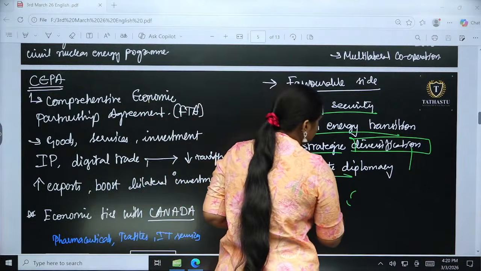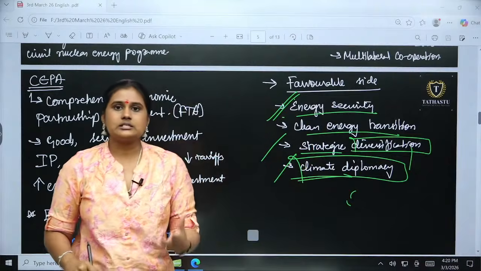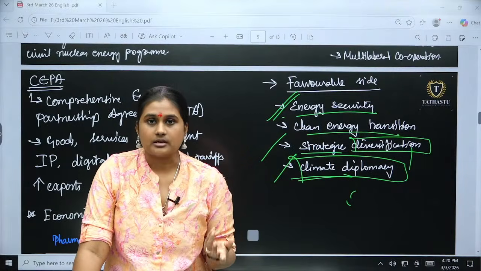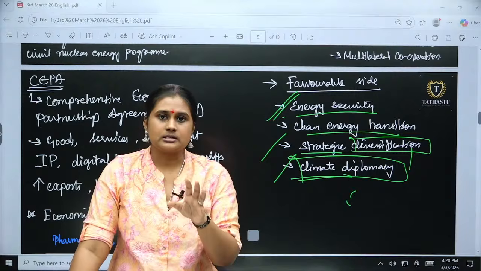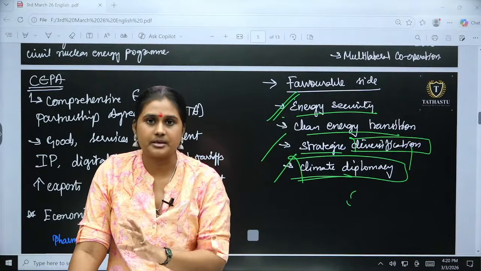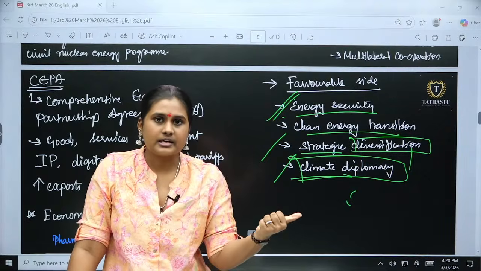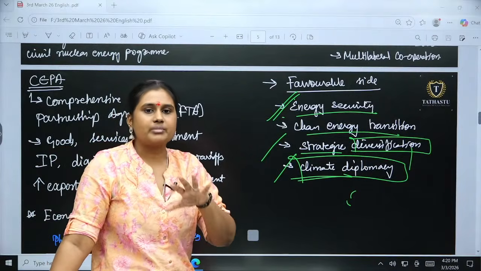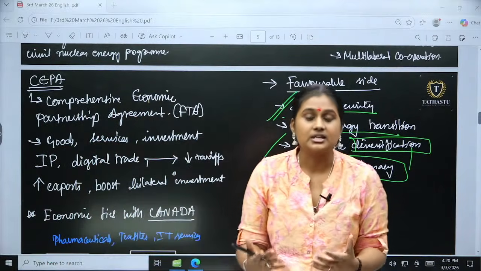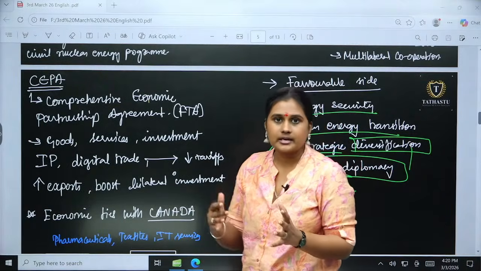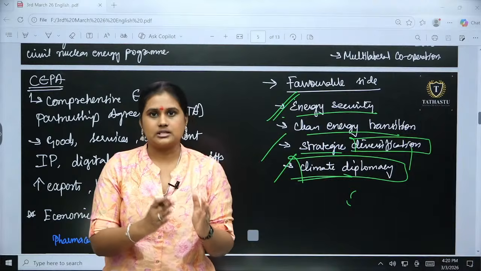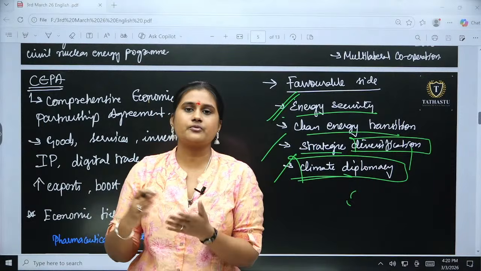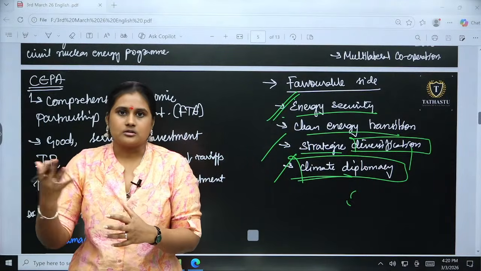Then the next one is about climate diplomacy. By getting this technology, we may get a lot of relaxations when it comes to the US deal. What we saw there, it was the US deal and the EU deal. It is completely about relaxation from carbon emissions. For the steel industry and the cement industry, we get a maximum relaxation in the tariff, right? So when we plan to move towards cleaner energy, we will get the technology and also trade and relaxed tariffs, which enables growth and extends the possibilities of getting more relaxation in the tariff.